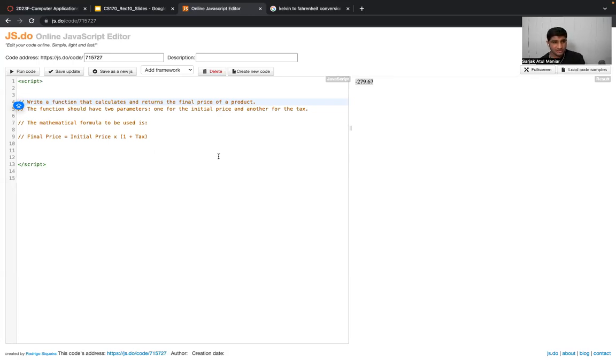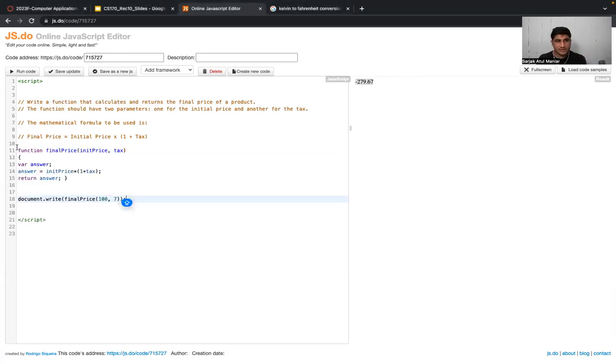We gotta create a function, and it will have two parameters, right? One as the initial price and another for the tax. Again, the formula is given to us, same stuff. For example, let me just copy the stuff which we did over here.